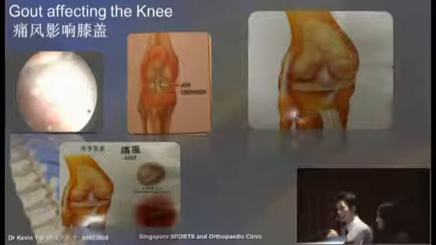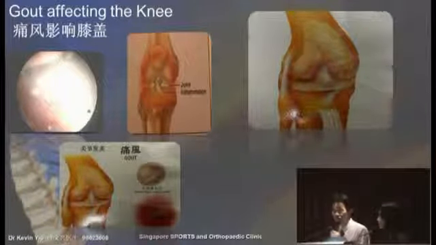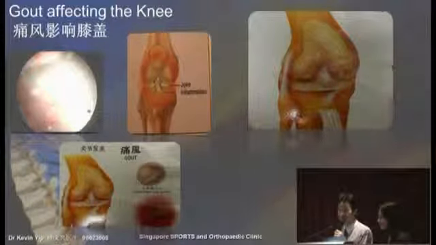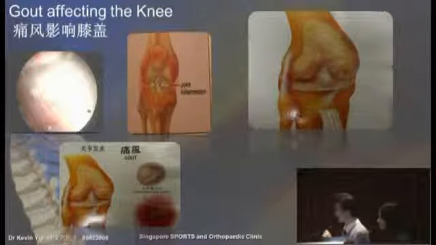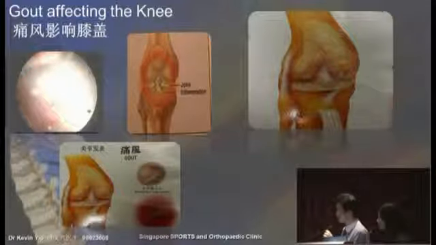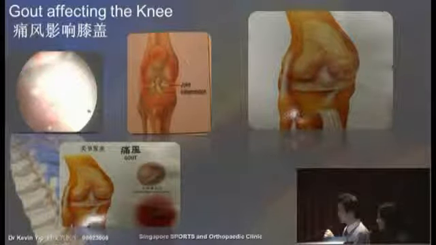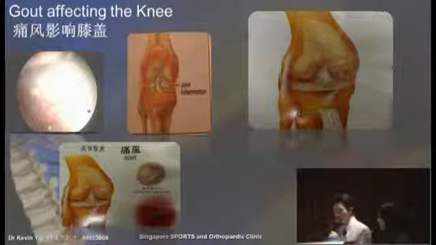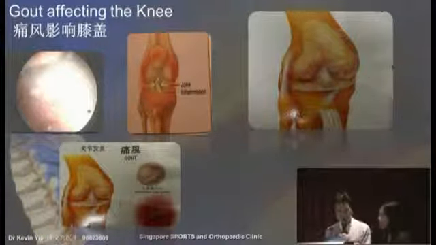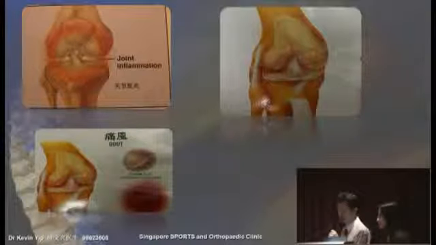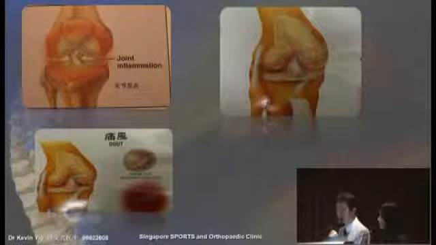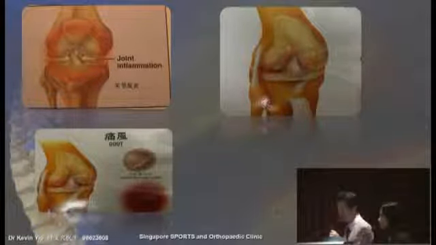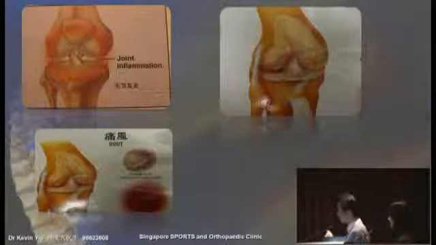In this condition, the patient may have a very high uric acid in the blood, or a history of gout, and there is an excessive amount of uric acid in the knee, resulting in recurrent acute inflammation of the knee joint. One will be able to diagnose this by doing a blood test to make sure that the uric acid is high. But by far the most common cause is degeneration.